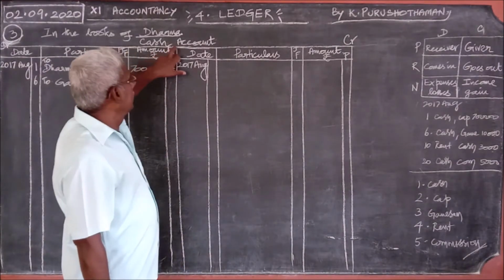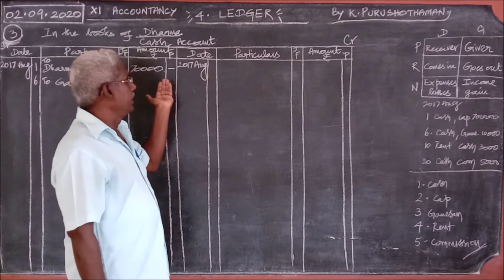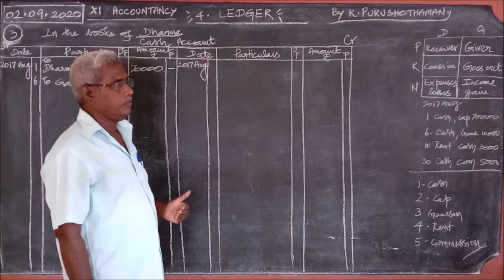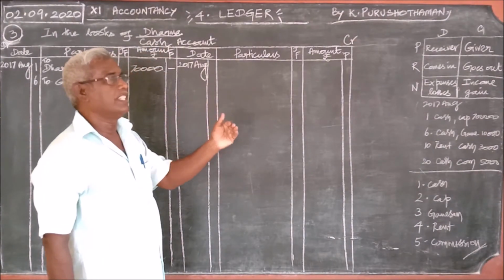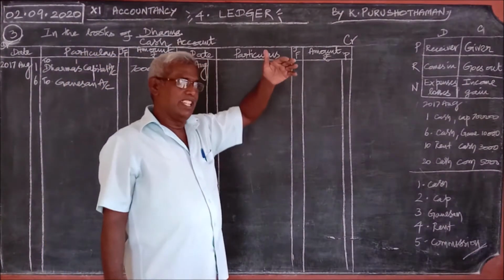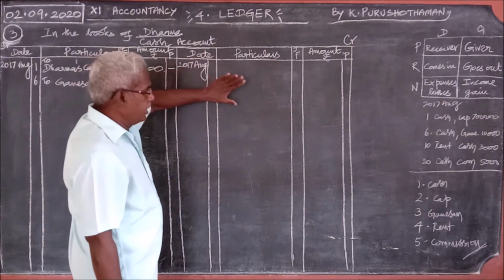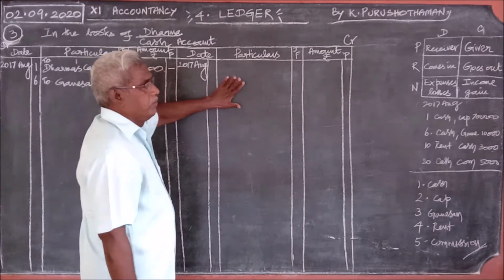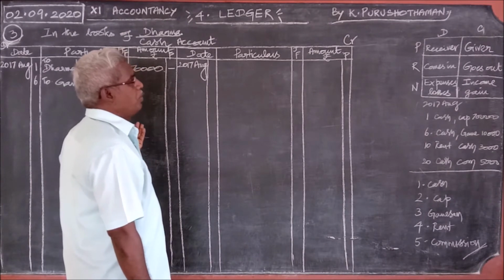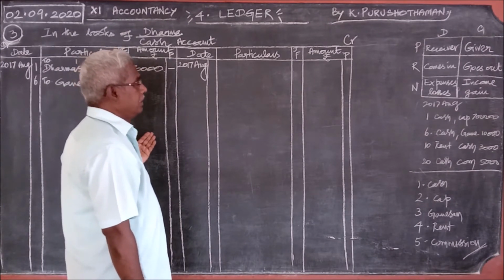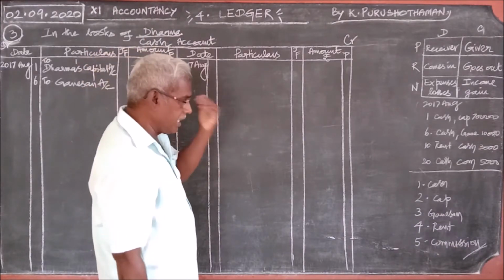You are preparing the ledger for cash account. How to post them inside the ledger? Where is the cash in the journal entry? If the cash account is on the debit in the journal entry, the entry goes on the debit side here. If the cash account is on the credit, the entry goes on the credit side here. But what should be posted there? In the cash ledger, the word cash account will not come. There is some other account along with it.